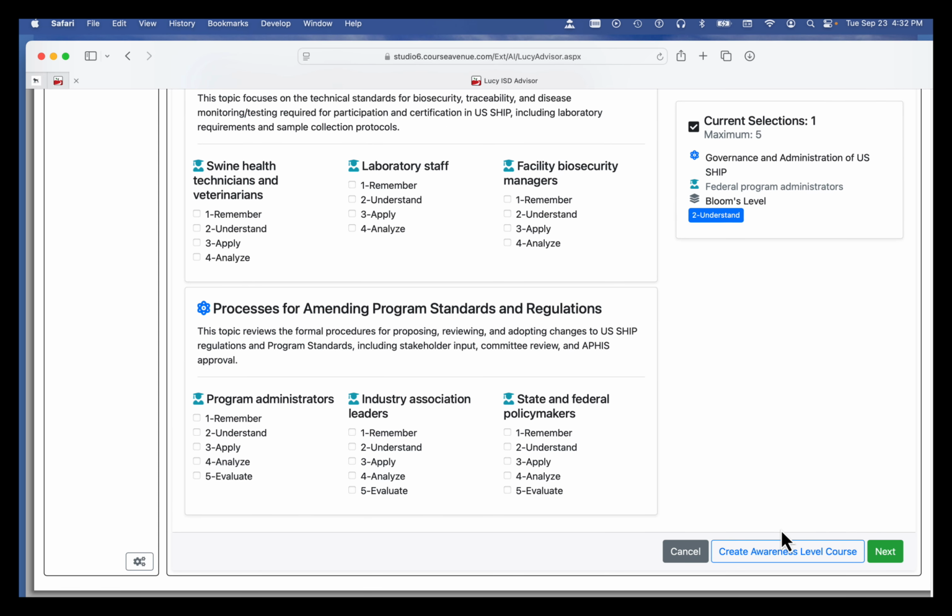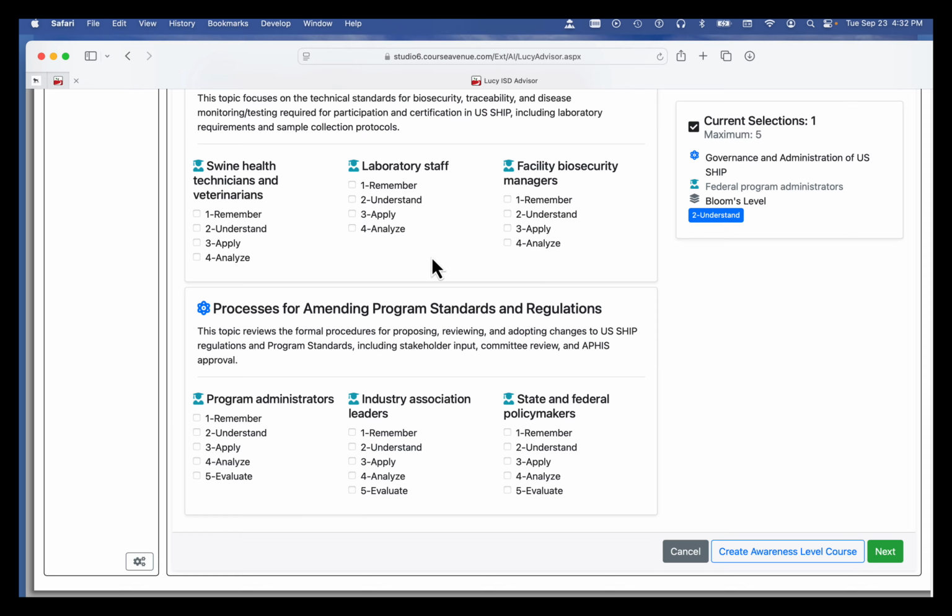If I wanted, as opposed to a lowdown with a very targeted topic, just an overview, we call this an awareness level course on the entire document. And we often recommend people start there to level set people. We call these baseline courses. So if I wanted to create a baseline course, I can just press this button, and that's going to be, again, a level setting, unwinding what's in that 28-page document.